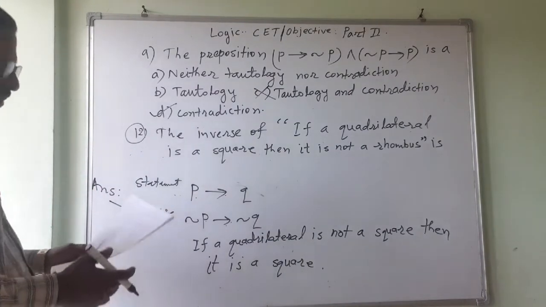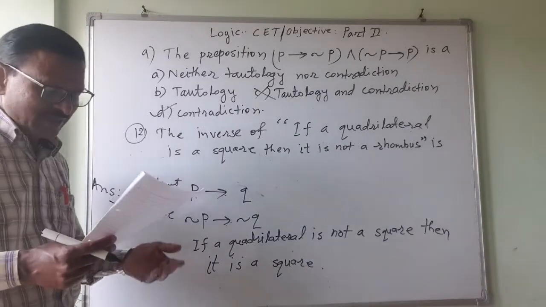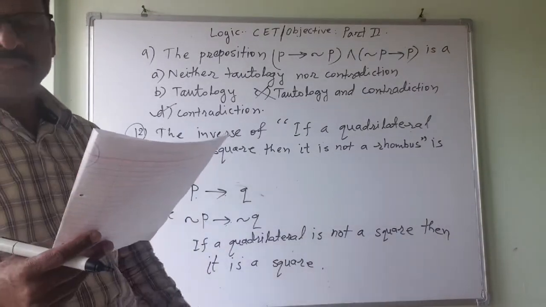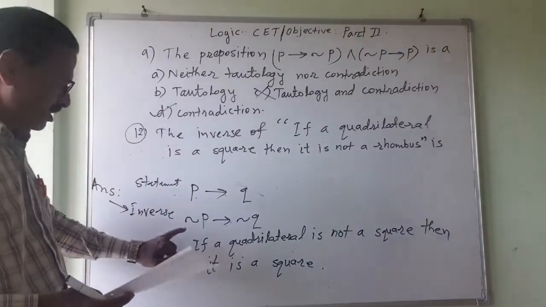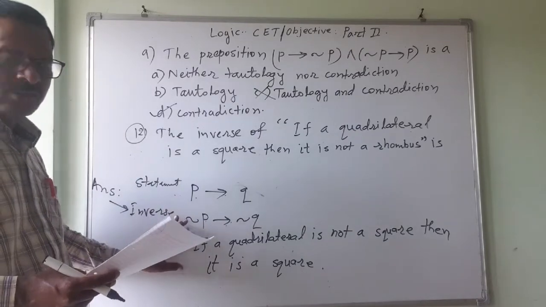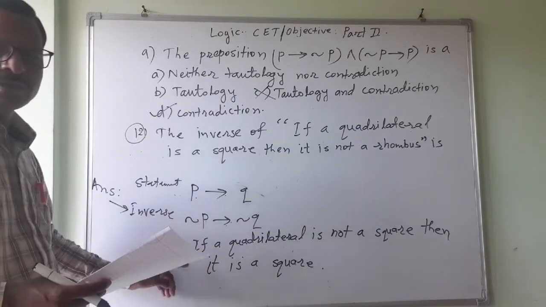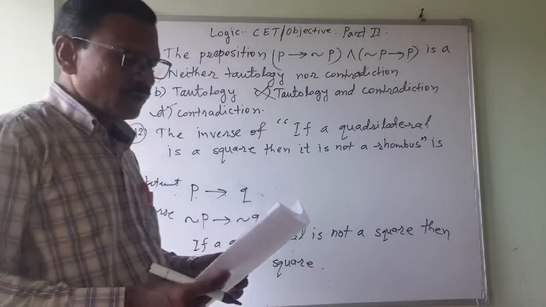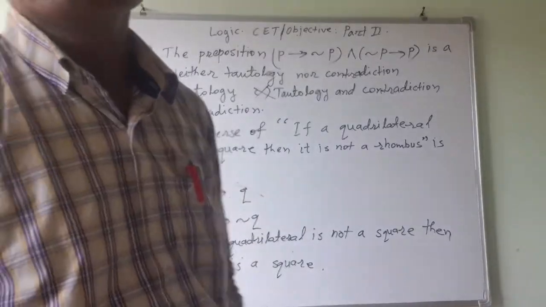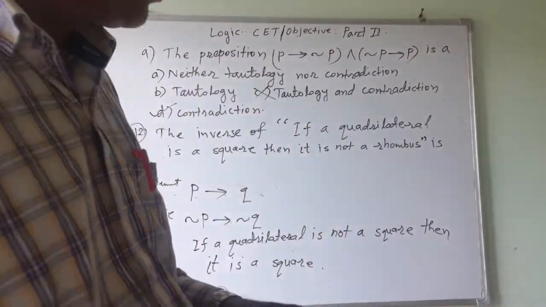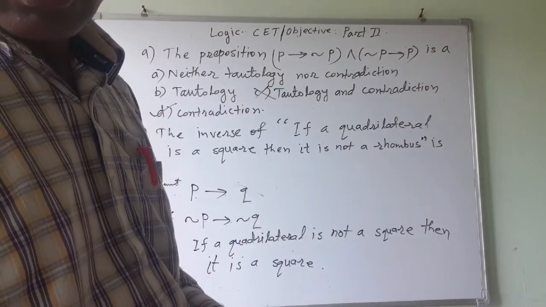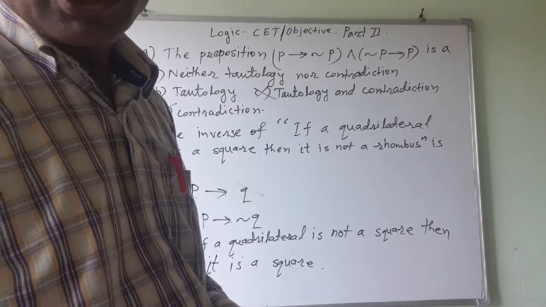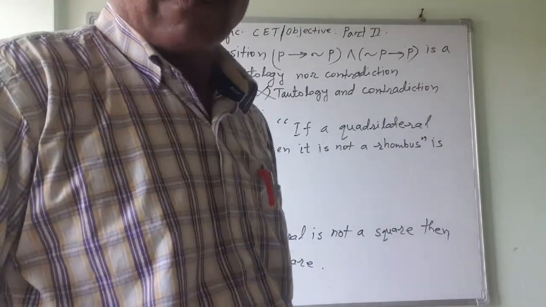This option you will pick. There are many options given. They are in the verbal form, and this one option is also there. So how has it come? On that you will tick. So this is all for this objective in logic. So I will close this topic logic totally now.